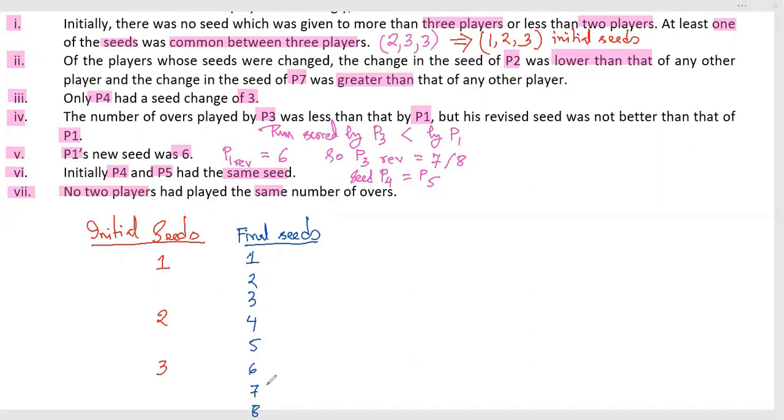These are the 8 seeds finally. So what are the possibilities? I don't know who would be 3, who would be 2. I will take different possibilities and try to find out in which way it can be done.